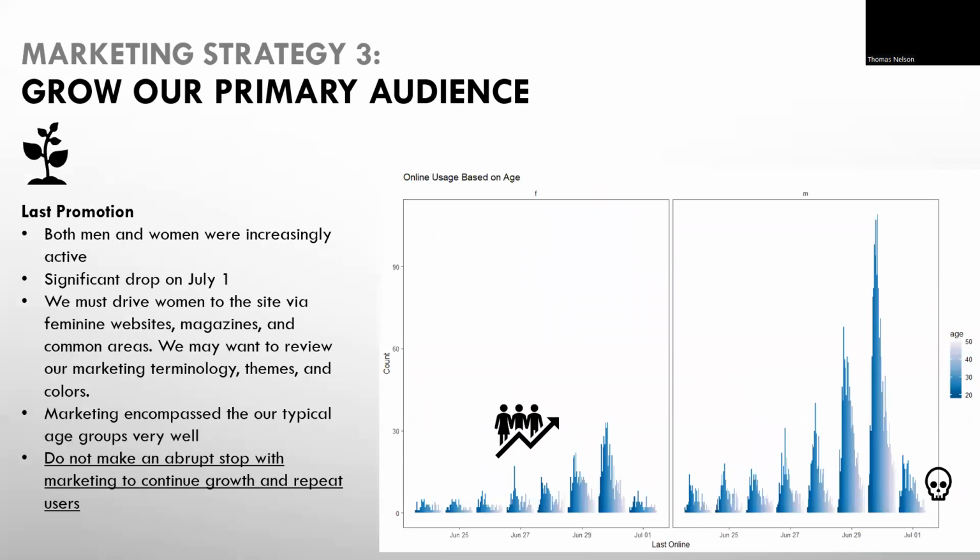The marketing from July 25th to 30th works and it should be repeated. We can see an incline in growth. In the future, the event should gradually slow down rather than ending abruptly. We can see that immediate drop off in users after the 30th.